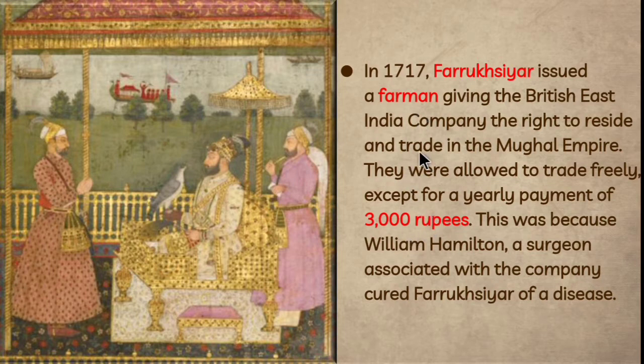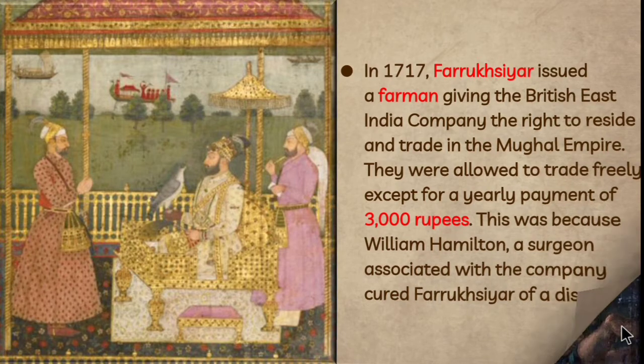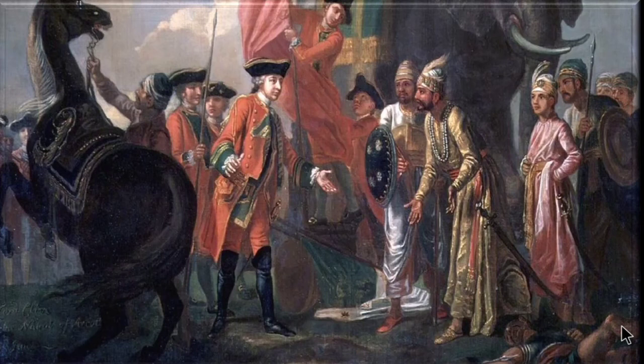Why did he issue such a favor? Because William Hamilton, a surgeon associated with the British East India Company, cured Farrukhsiyar of a disease. But the British misused the farman, the license given by Farrukhsiyar.